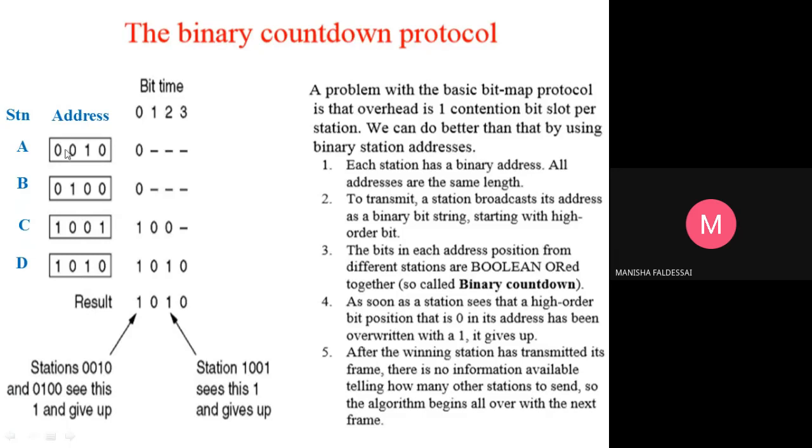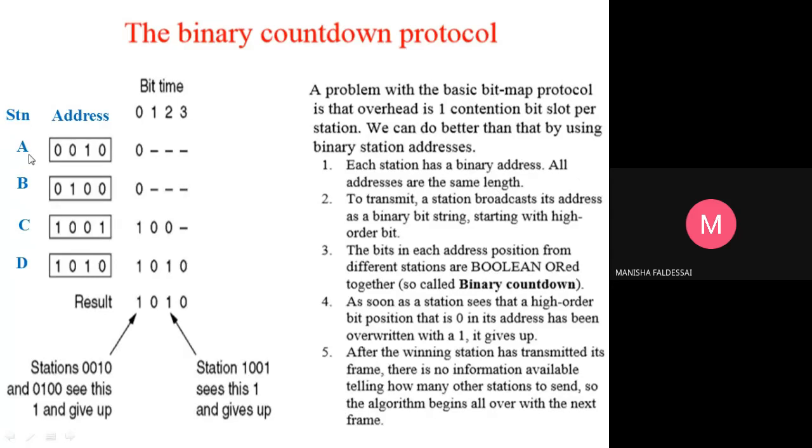You can see the address of A is 0010, the address of B is 0100, the address of C is 1001, and D is 1011. Step 1: each station has a binary address, and all addresses are of the same length.